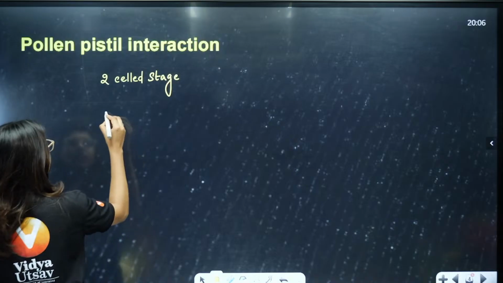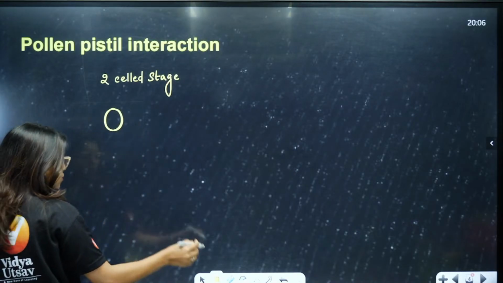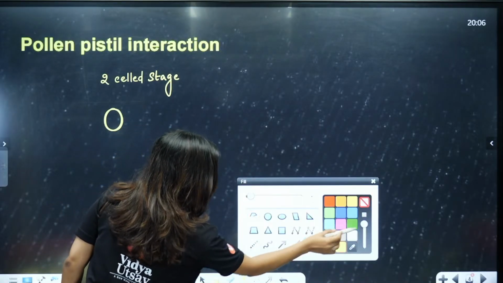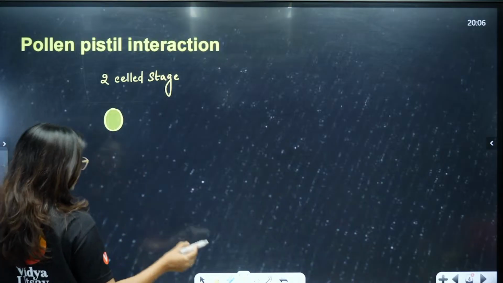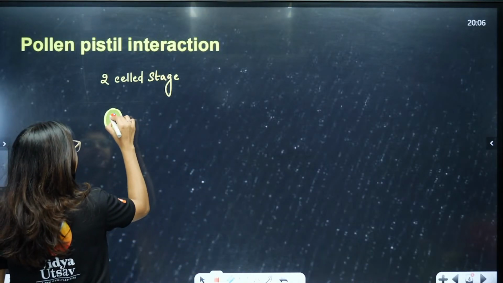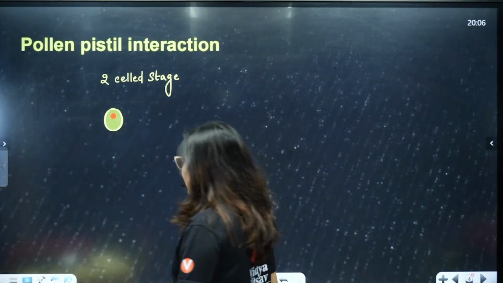So what did I tell you? In a 2-celled stage, okay, the pollen grain has fallen. Now students, this pollen grain will have a vegetative cell and it will have the generative cell. Can you see the red inside the yellow? Little light, no?